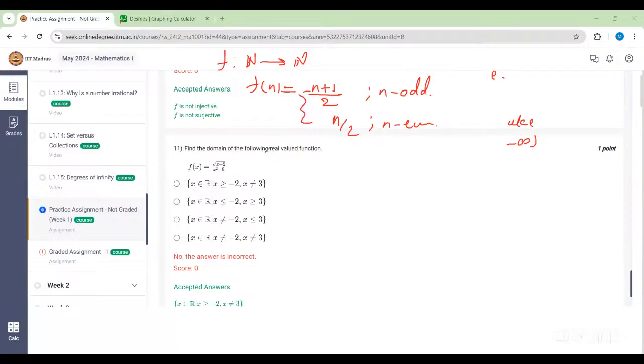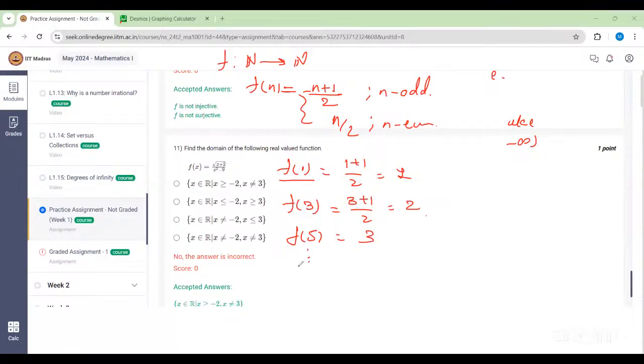See, this thing you can show. What will be the value of f of 1? f of 1 will be (1 plus 1) by 2, that means 1. So f of 1 is 1. If you compute f of 3, it will be (3 plus 1) by 2, equal to 2. f of 5 will be (5 plus 1) by 2, 6 by 2, that will be 3.